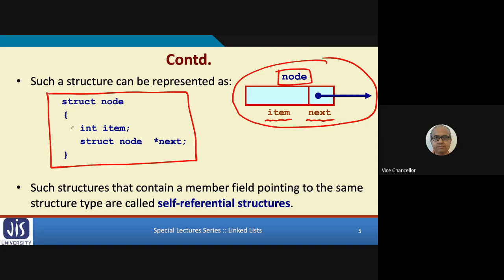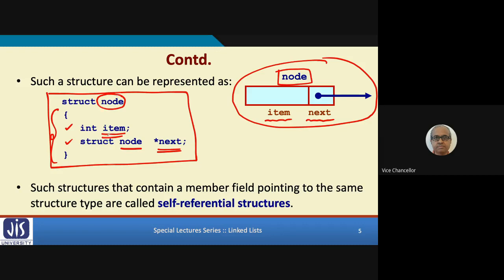Like here, I have two data items. One I'm calling item, other I'm calling next. So one is item, other is next. But both of them I am grouping together, and the whole thing I am calling node. Right? This is what a structure is, if you recall.